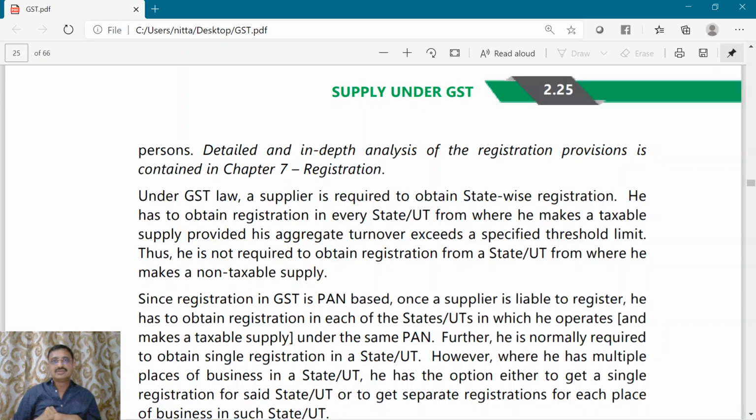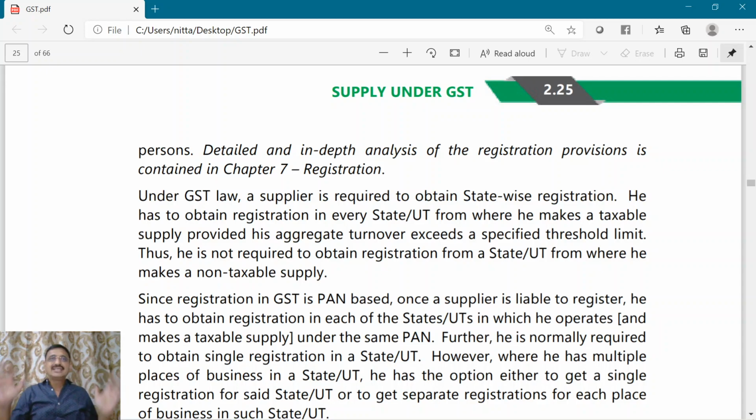I should register myself in each and every state or union territory from where I make taxable supply, provided my aggregate turnover exceeds a threshold limit. Suppose I am making a non-taxable supply from a particular state, I need not register in that state.